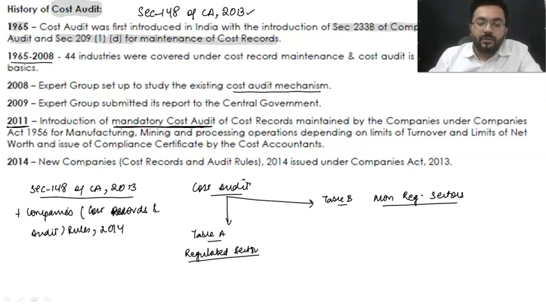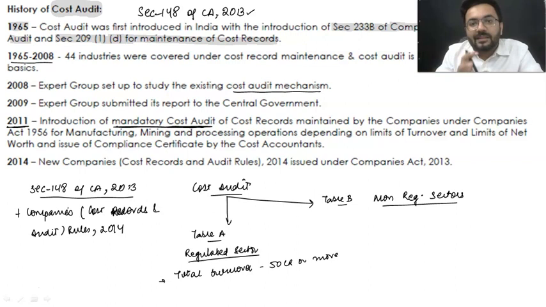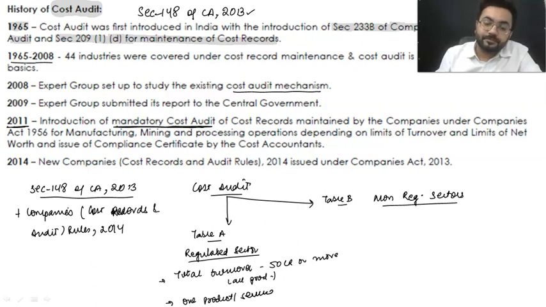See, overall turnover, if I talk about it, total turnover should be 50 crore or more, right? And the next is aggregate. If a particular company or organization, from all products I'm talking about, now they have diversified this, whether you are manufacturing one product or all products, total turnover from all products, right? If they are manufacturing only one product or service, you can say, then your total is 25 crore rupees.